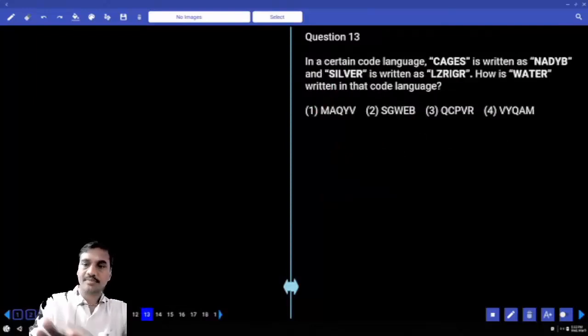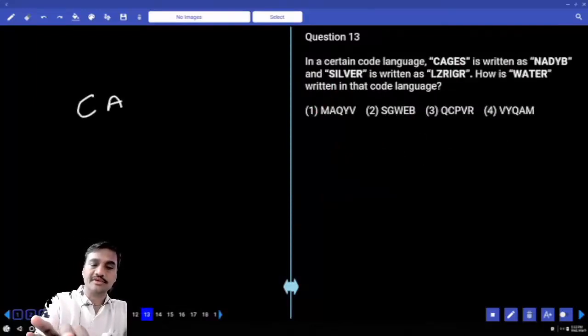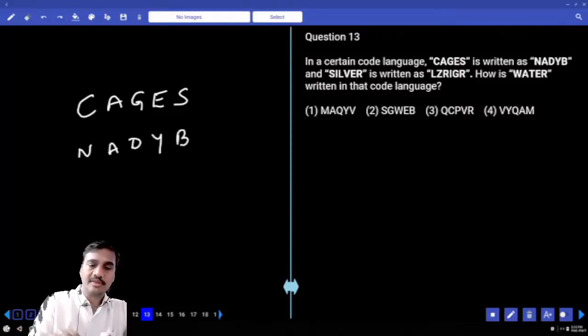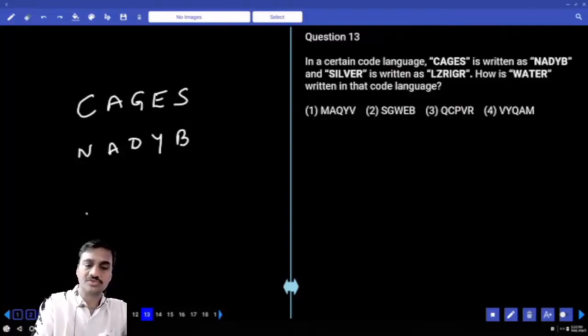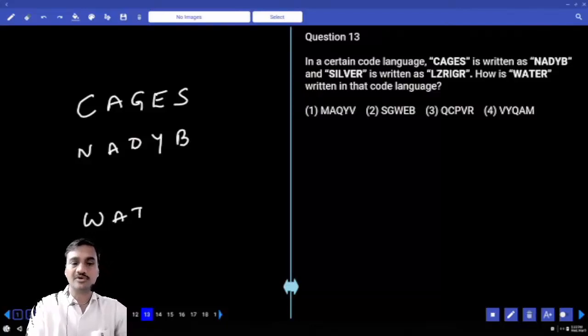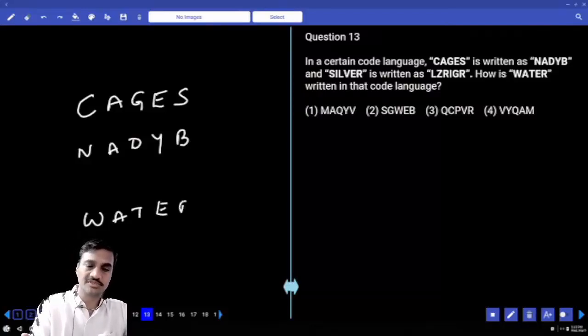Then the 13th one. Now in this question number 13, the word is CAGES and its code is NADYB. Then in the same way, how is the word WATER coded in this one? Any answer to this one? How is WATER coded?